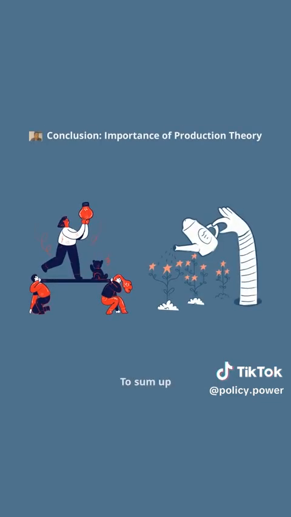To sum up, the theory of production offers valuable insights into how goods and services are created, the role of different inputs, and how businesses can optimize their processes. By understanding concepts like the production function, diminishing returns, and technological change, companies can make smarter decisions that lead to growth and success. Whether you're a student, entrepreneur, or curious learner, grasping these ideas will help you appreciate the complex world of production that shapes our everyday lives.